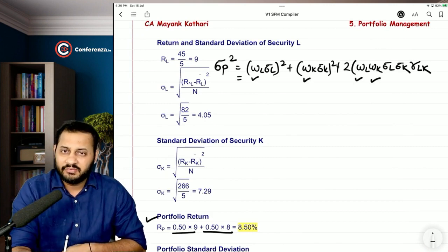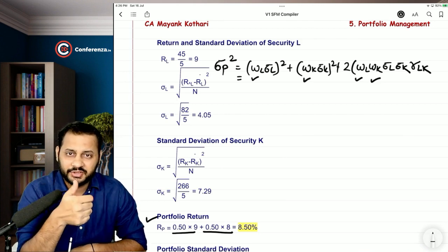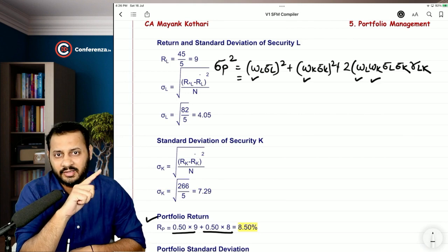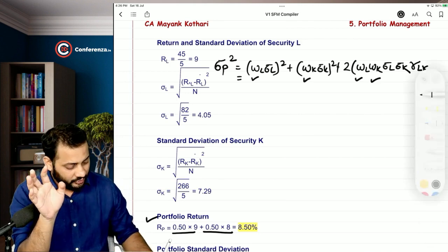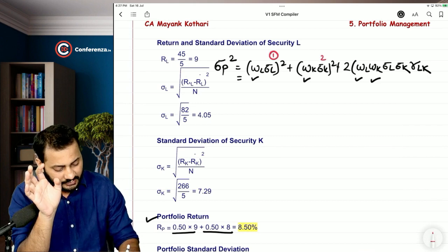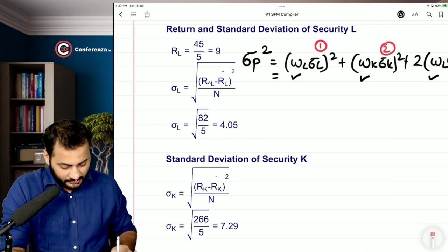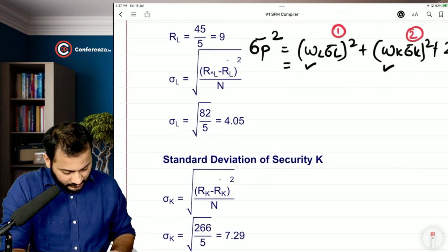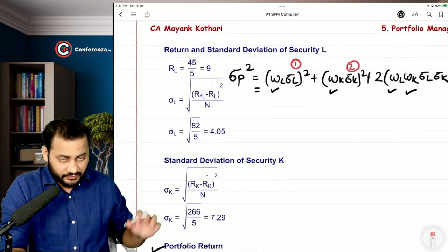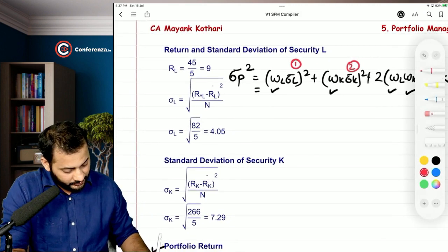Okay. So in this question, we have already assumed the weights of both the securities, so only three figures are required. First of all, standard deviation of L, standard deviation of K, and R_LK. So let's talk about all these three one by one. First we will calculate this, then this, and then this. Okay, so let's focus on standard deviation. Now you can see here, standard deviation formulas have been given already. This is what we learned.